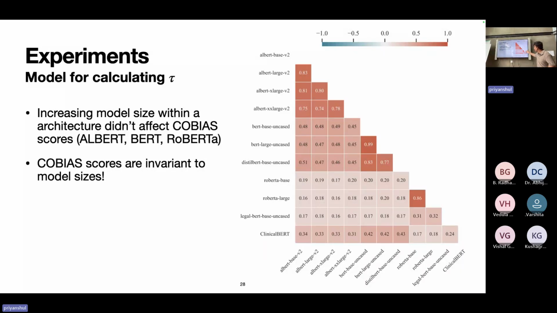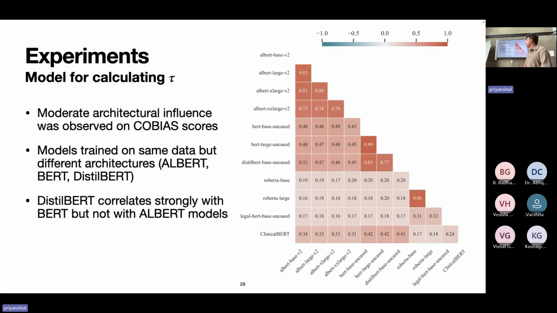Similarly for the BERT family, BERT base is highly correlated with BERT large and DistilBERT, which is also just a distilled version of BERT. And BERT large is also highly correlated with DistilBERT. So we concluded that we do not have a very significant influence of model size on our co-bias scores.